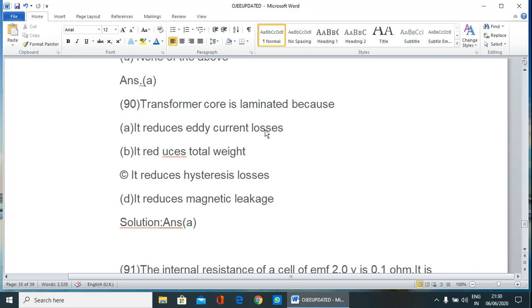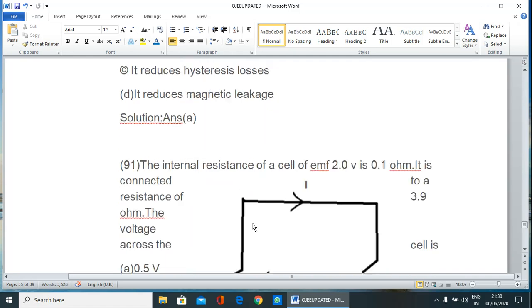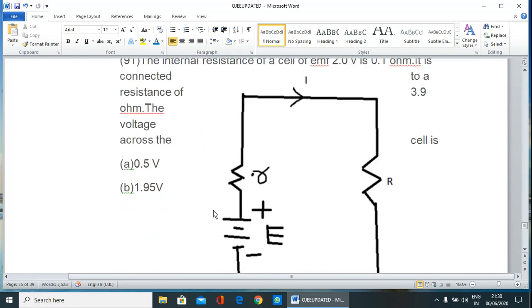I have already discussed in my last lecture what eddy current is and how it is reduced by laminating the core, so no need to explain again. So the correct answer is A. So next question.